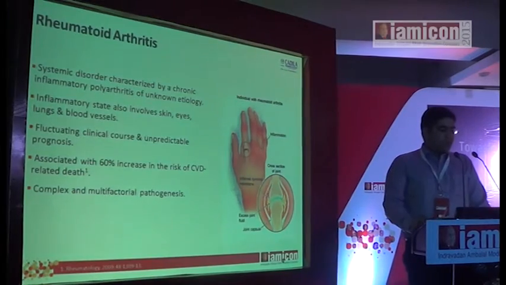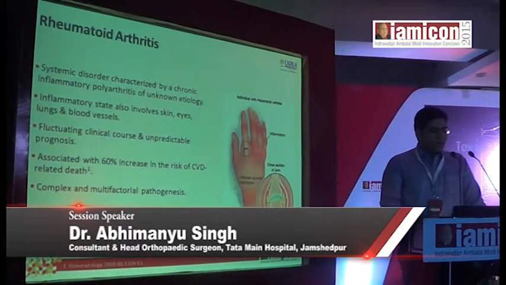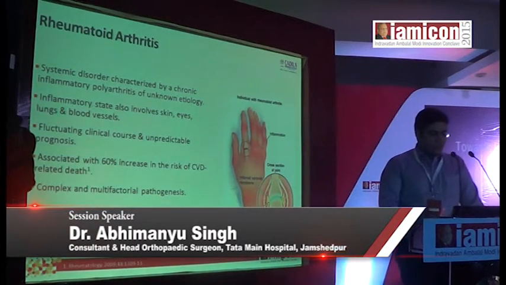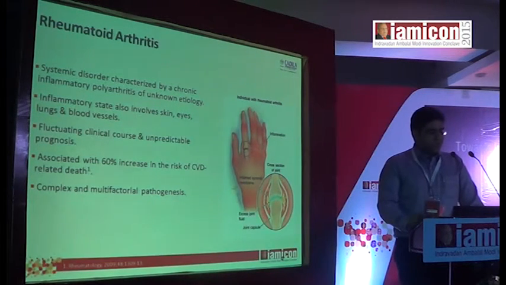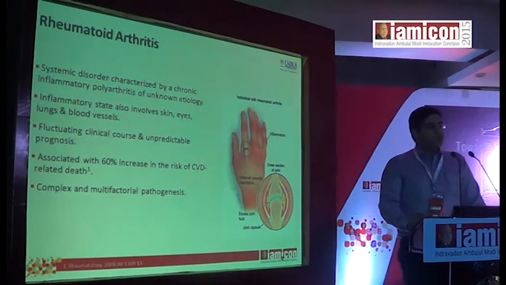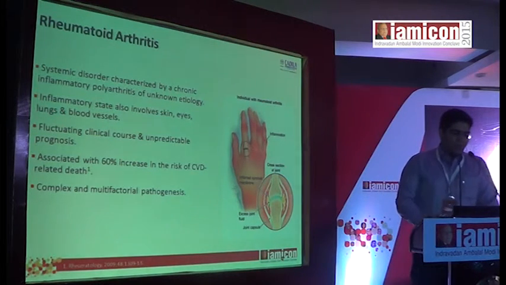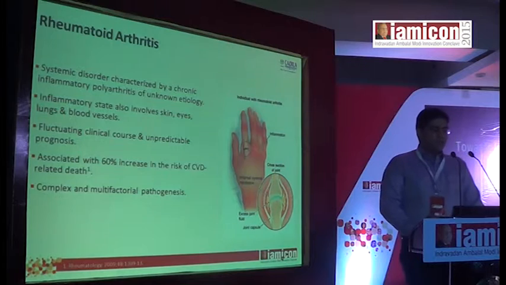As we all know, rheumatoid arthritis is a systemic disorder characterized by chronic inflammatory polyarthritis of unknown etiology. It also involves the skin, eyes, lungs, and the blood vessels. The course of rheumatoid arthritis is fluctuating and it has a very unpredictable prognosis. There is also an increased risk of CVD related deaths with this. The pathogenesis is complex and multifactorial.